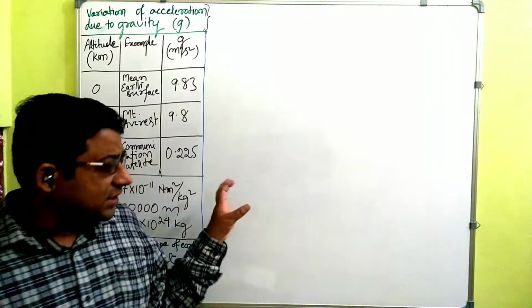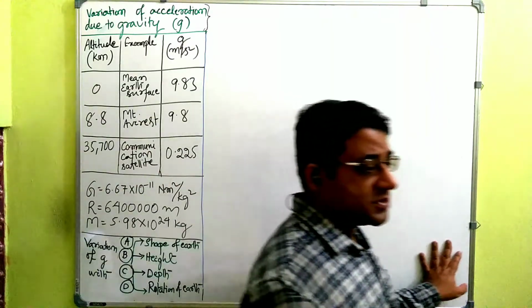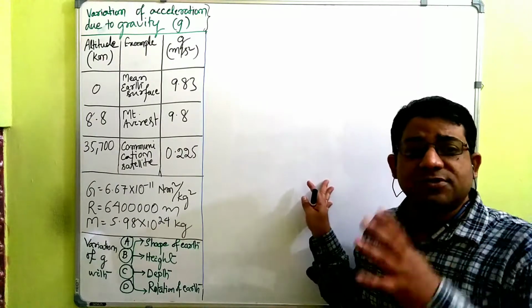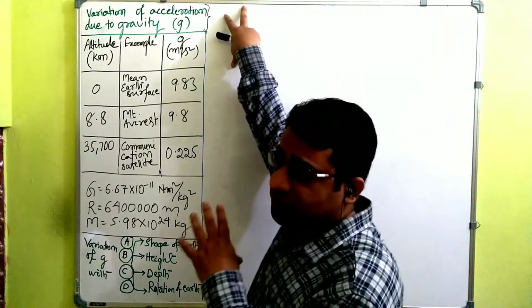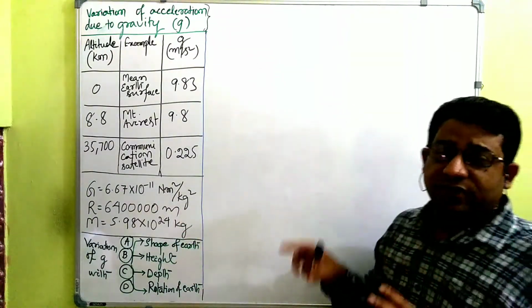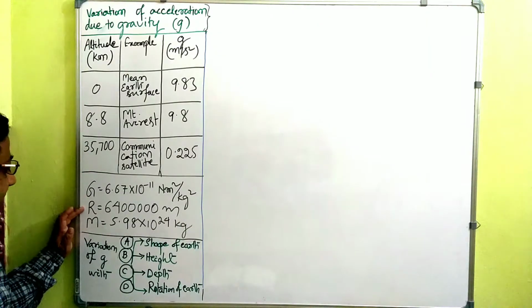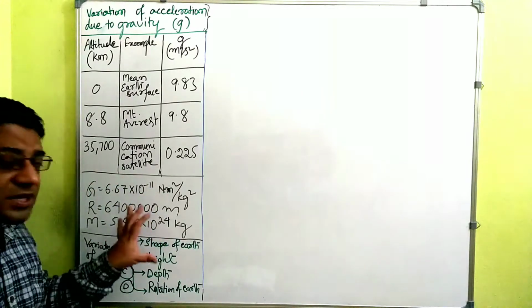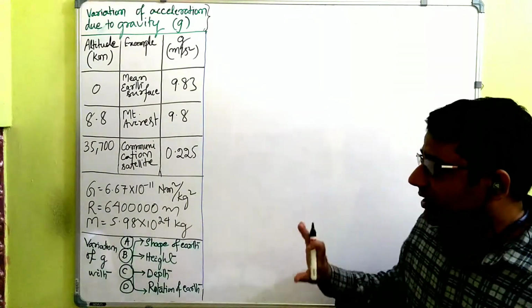And with a little numerical, we have already taken g is equal to 9.8 meter per second square, or we take 10 meter per second square. It's a fixed number we take and we assume it to be a constant. But this class is about a variation of acceleration due to gravity. Let's first understand why acceleration due to gravity varies at all. While discussing that, universal gravitational constant, radius of earth and the mass of earth, these three figures we are going to use. We are going to use these figures whenever required.